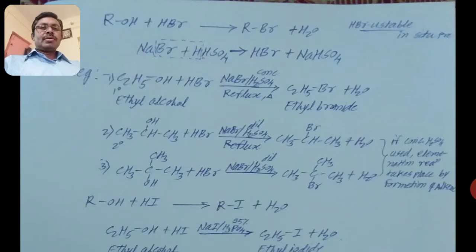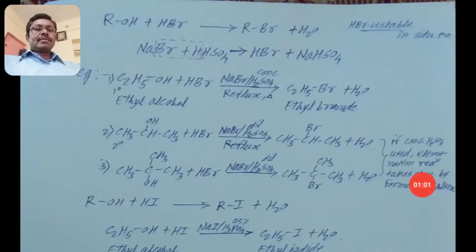First of all, we discuss the least reactive halo acid, HCl, and after that we discuss the next halo acid, HBr. See here, there is a general reaction: ROH, that is alcohol, with halo acid, the preparation of alkyl halide from alcohol using halo acids.